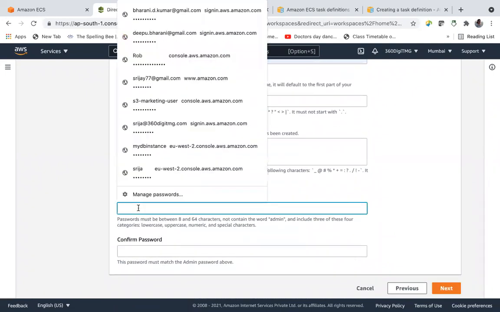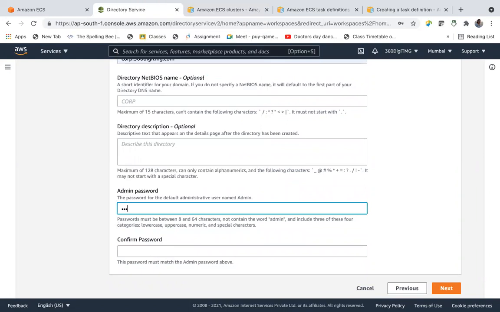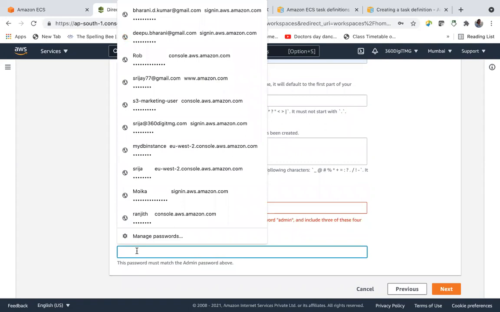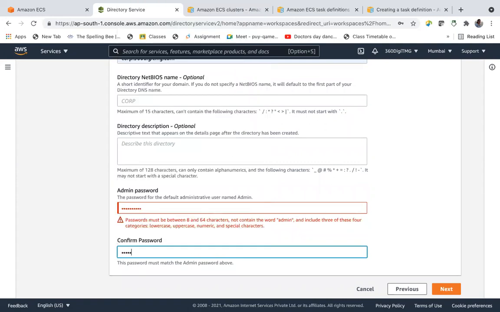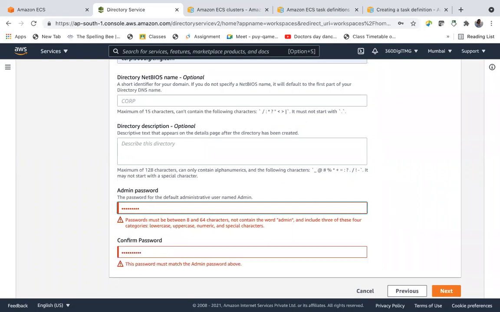We will give a password with lowercase, uppercase, numeric, and special character.